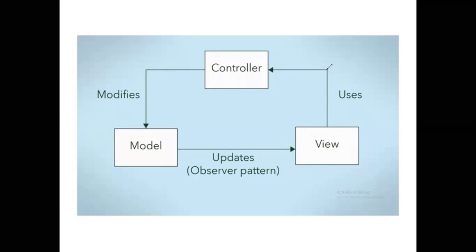And the controller: if I give inputs through the keyboard or mouse, all the inputs are taken by the controller. The view gives a visualization of the data to the user. And here all my data and core logic will be stored. You can see how these communicate with each other, with a lot of flexibility in them.